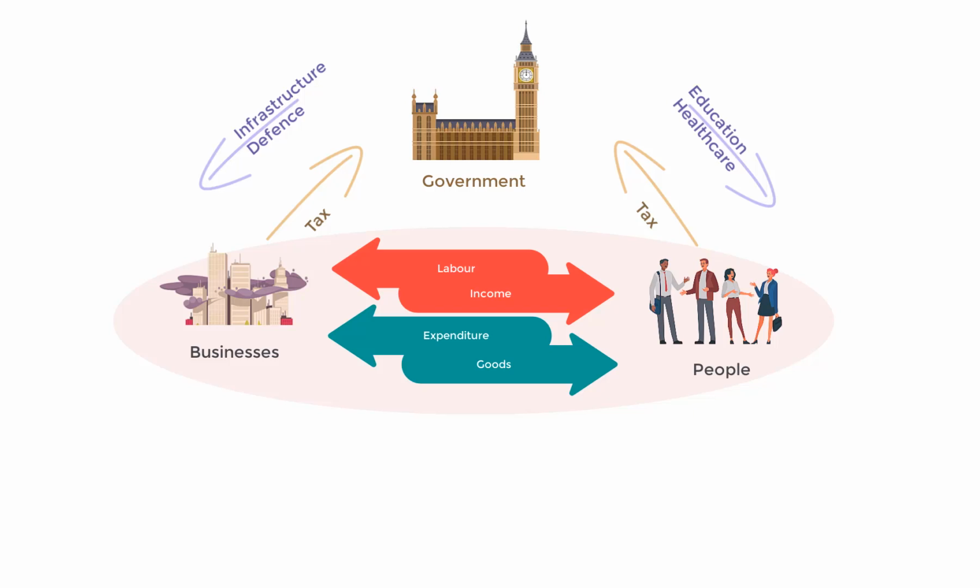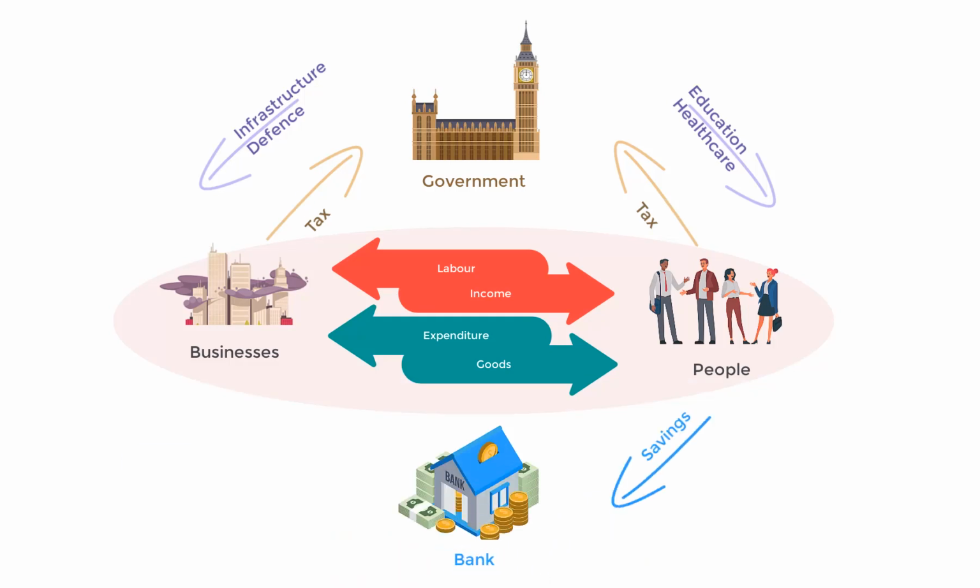Another leakage is when people start saving money. So the income that they would have earned, they spend some of it on goods and services, but some money they save. That saving is now sitting in a bank, which means it's not circulating. So that's known as a leakage. But it's not all bad news because banks then lend that money to businesses, and the lending is seen as an injection into the economy because the money is coming back.